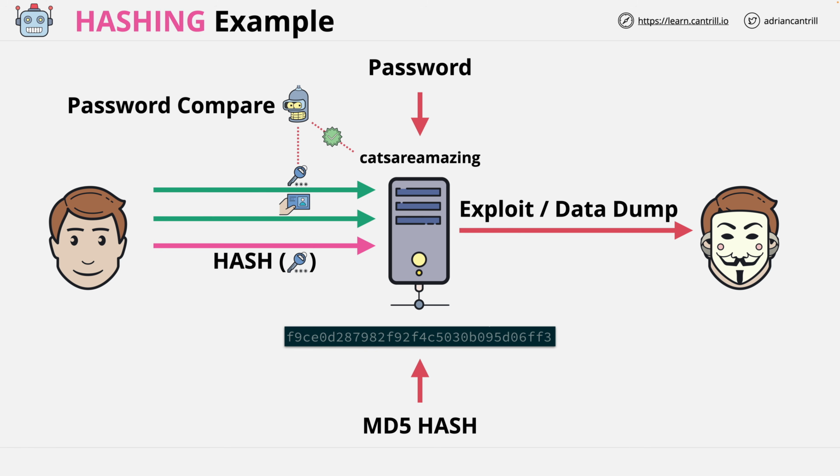Now if this server was ever exploited when using password hashes, this would be much safer because the hashes are one way. You can't derive the password from a hash. Nothing stops the attacker though from guessing over and over again, trying every possible word and phrase combination with the hashing algorithm used until it guesses right, and then it has confirmed the password that you used, and it can try and exploit other services which you also make use of. And this is why it's really important to use a modern, secure hashing algorithm.